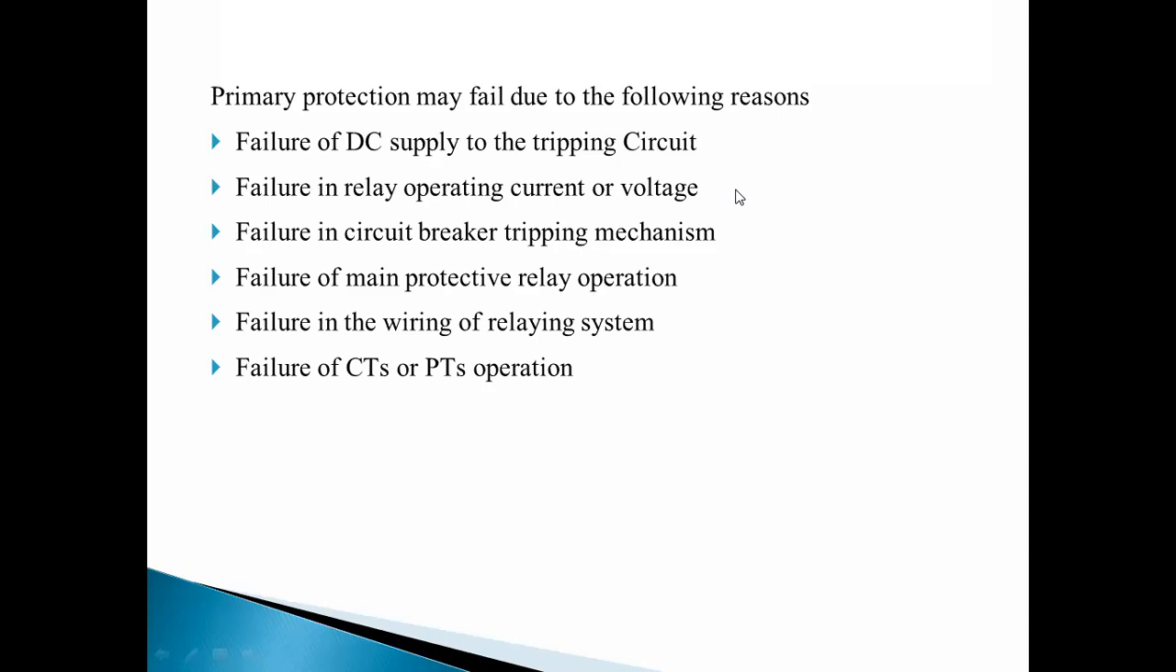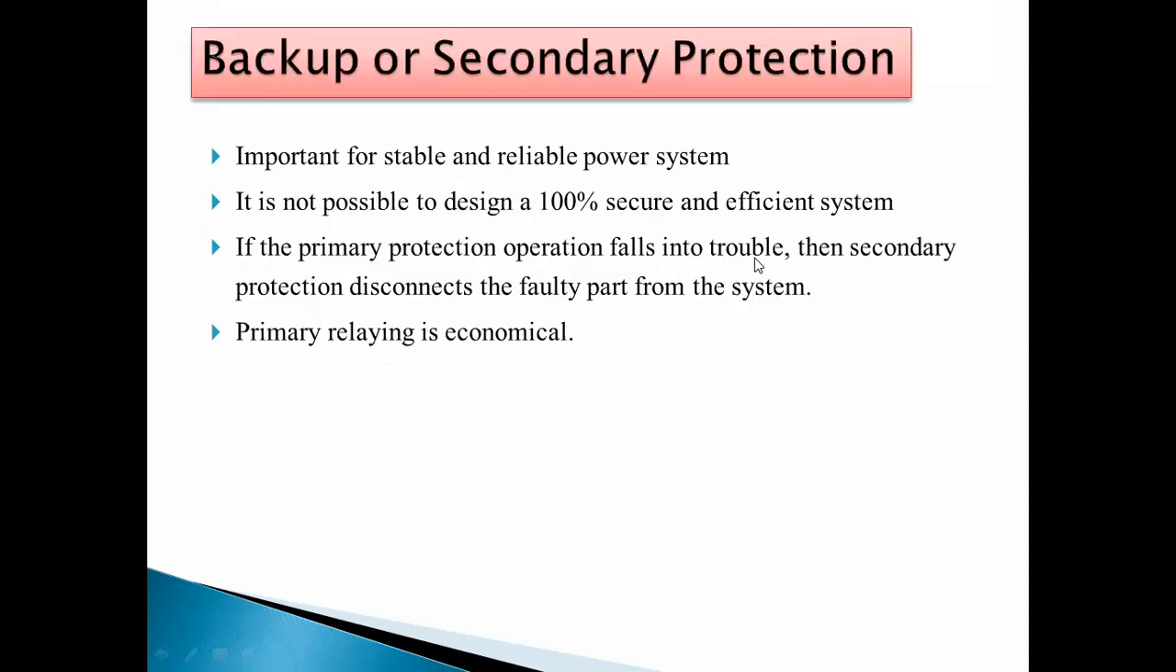And the last one is the failure of CT or PT operation. As we said, the relays can be current operated or voltage operated, so we can use current transformers and potential transformers. Therefore, if any fault occurs in any one of the two transformers, this primary protection will fail, and we use the secondary protection, which is also called the backup protection.